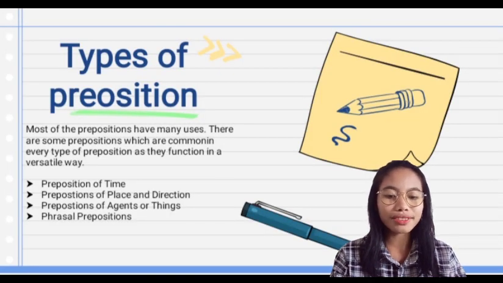Types of preposition. Most of the prepositions have many uses. There are some prepositions which are common in every type of preposition as they function in a versatile way. Number 1, preposition of time. Number 2, preposition of place and direction. Number 3, preposition of against or thing. Number 4, phrasal preposition.